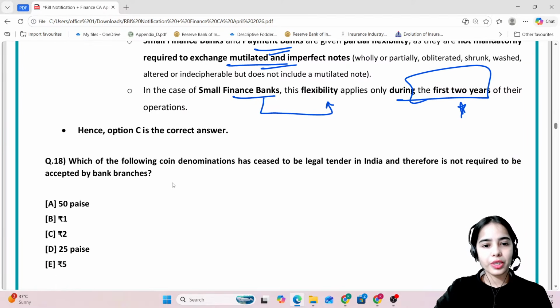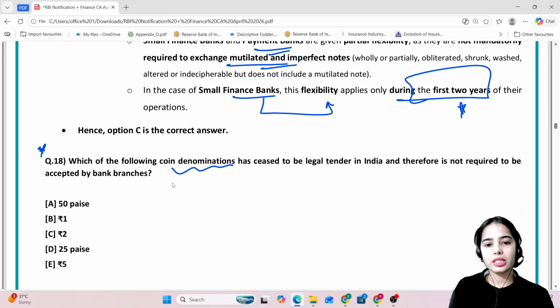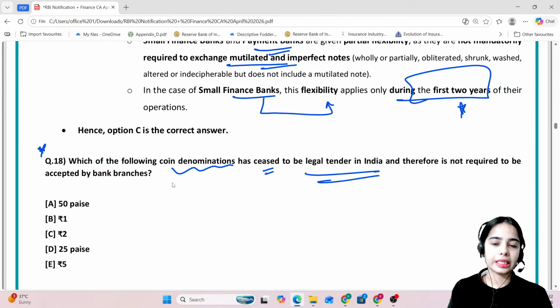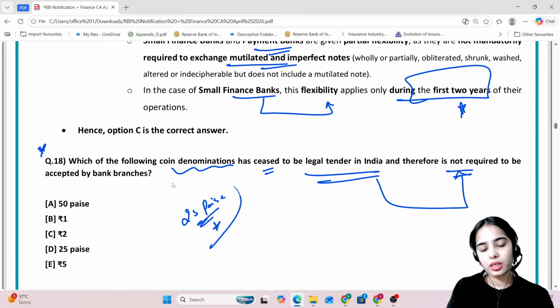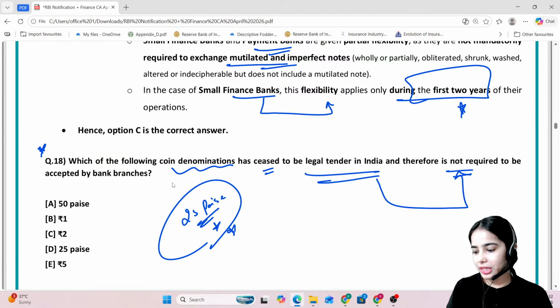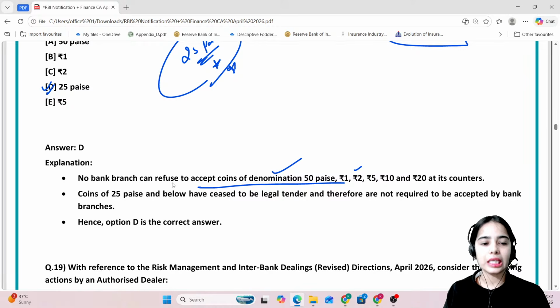Okay? Now coming to the next question, which of the following coin denominations has ceased to be legal tender in India and therefore is not required to be accepted by the bank branches? Try to answer this question now. 25 paise and below has ceased to be legal tender, and that's why the right answer here is D. Very good. So no bank branch can refuse to accept coins of denominations 50 paise, 1 rupee, 2 rupee, 5, 10, 20, but the coins of 25 paise and below have ceased to be legal tender.